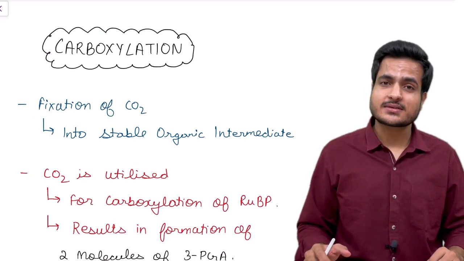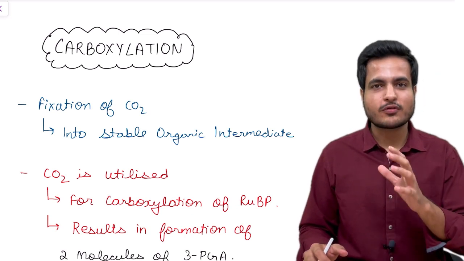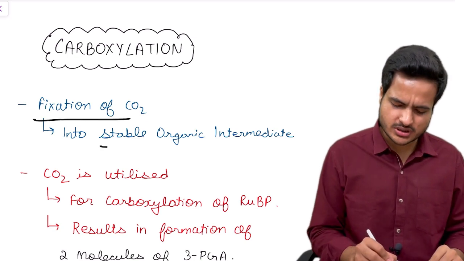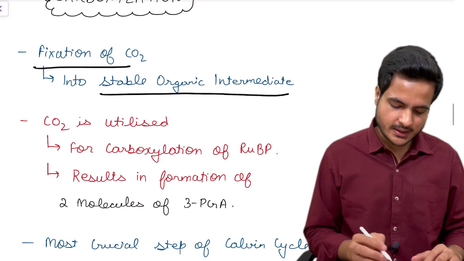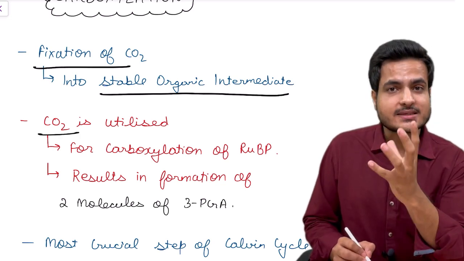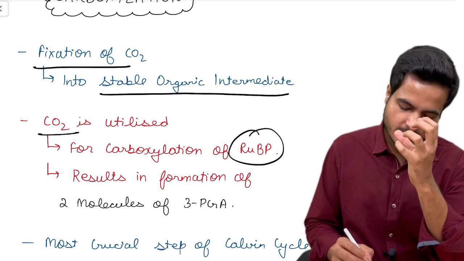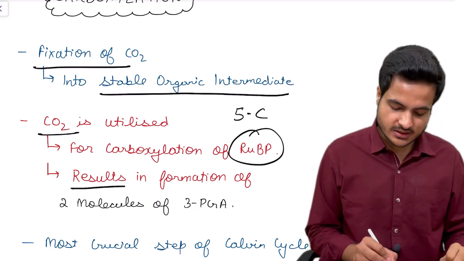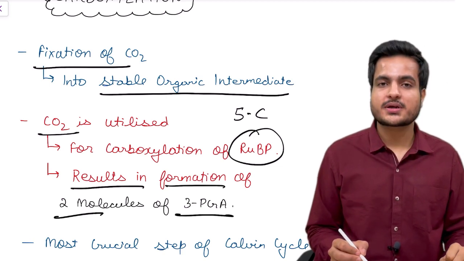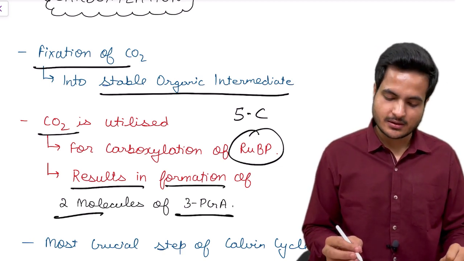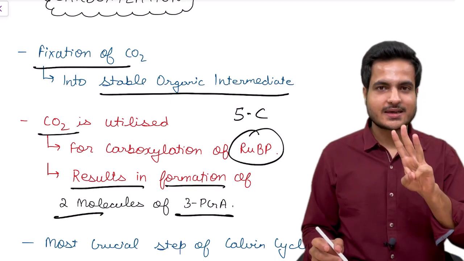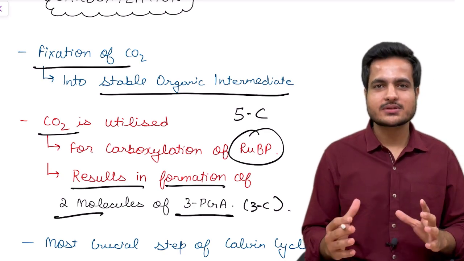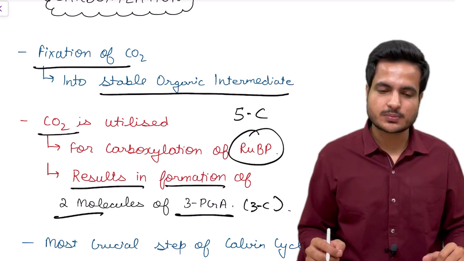So the first reaction, carboxylation, is actually the formation of the first carbon dioxide fixation product. Here we are fixing carbon dioxide into stable organic intermediates. When carbon dioxide is utilized for the carboxylation of the acceptor molecule, we know that the acceptor is RuBP, a 5 carbon containing ketose sugar, ribulose bisphosphate. It results in the formation of 2 molecules of the product, that is 3-phosphoglyceric acid. We know that phosphoglyceric acid is a 3 carbon containing organic acid. Therefore we need to balance the equation.